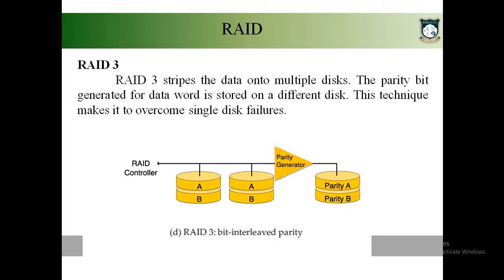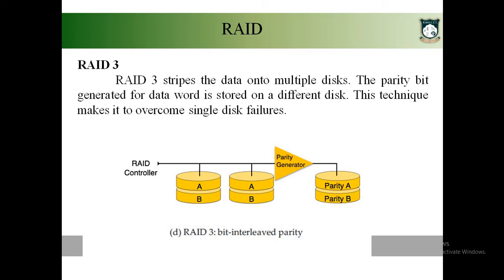If you want to store data, first it will be striped at bit level, and for your data you will be storing redundant information, that is parity information. Now if any one disk fails, then we can recover the data by using the data you have in the other disks, and also by using the parity information. Okay, so it is less complex than your RAID level 2.